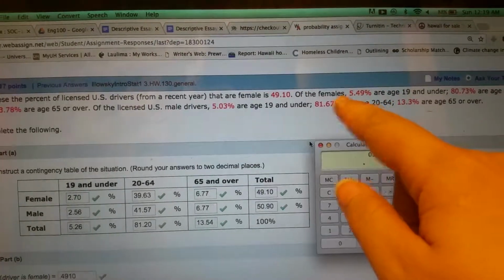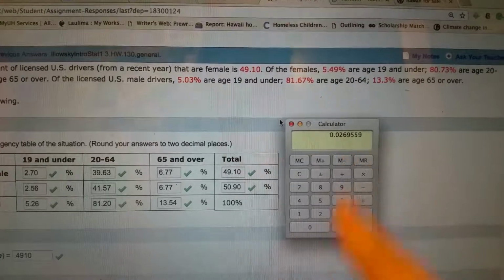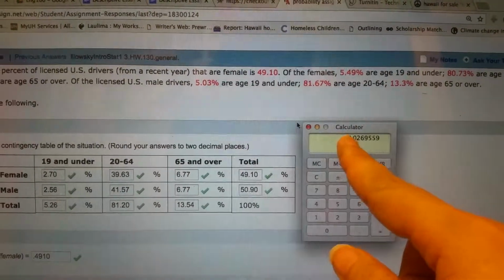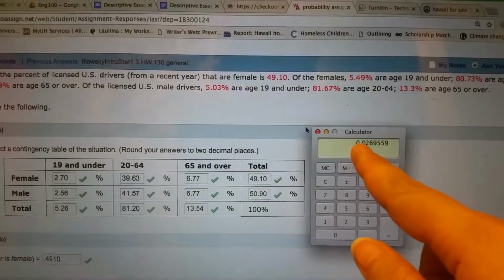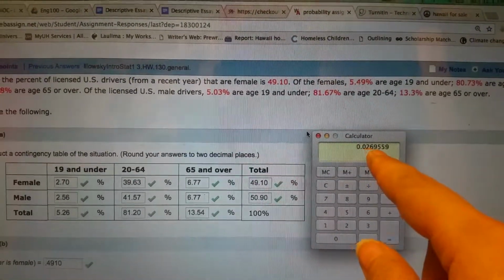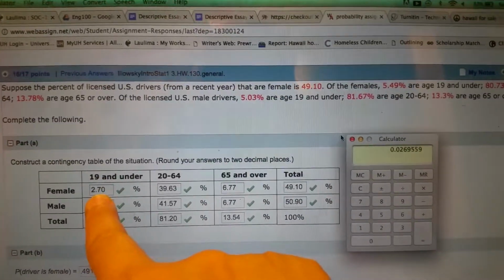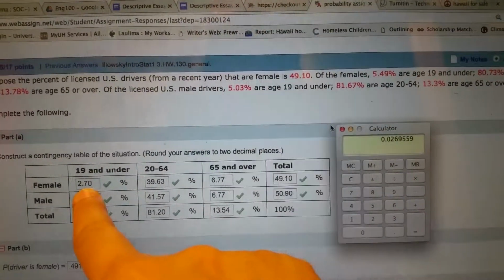Move the decimal 2 times over, there would be a 0. Then we got that. Okay, so it's 0.0269. Now I move it 2 times back, and I've got 2.69, but that 5 bumps it up, so it's 2.70. So that's how I got the 2.70.